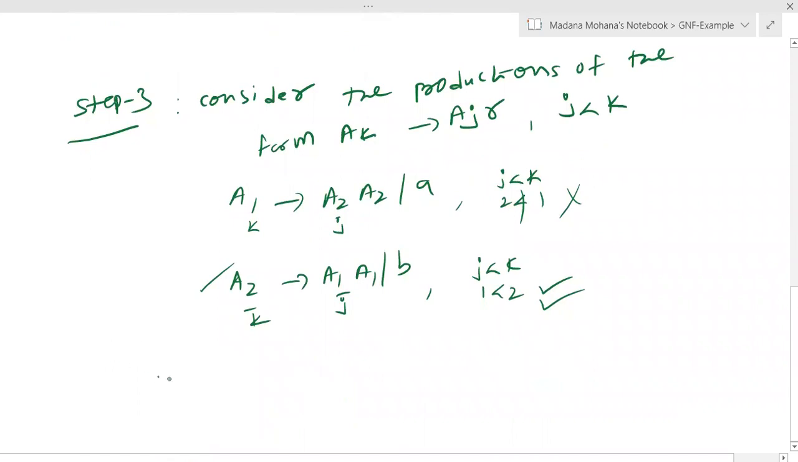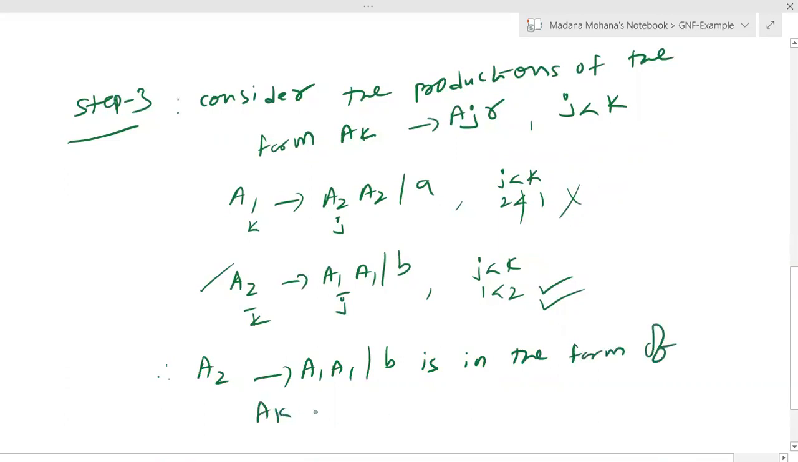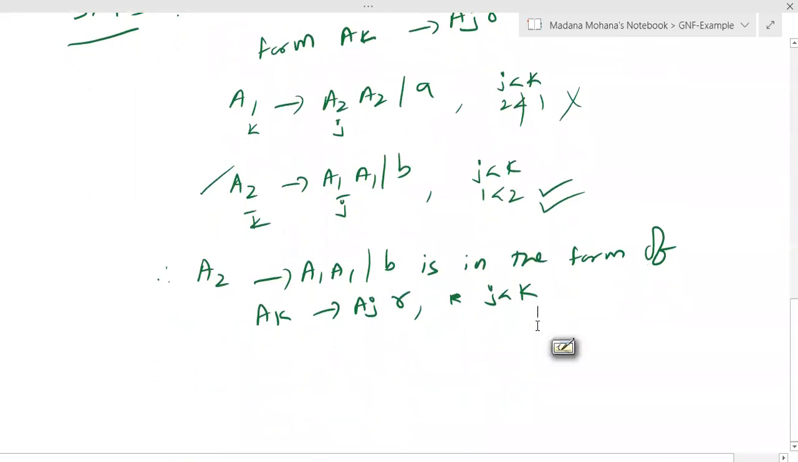So therefore, A2 derives A1 b, which is in the form of AK derives AJ gamma such that J is less than K. Now by using lemma 1, that means the substitution rule.